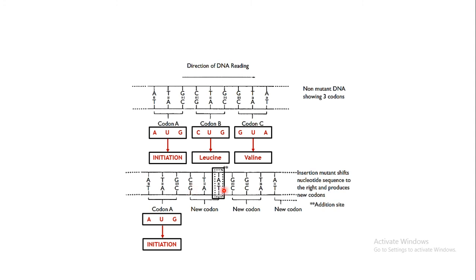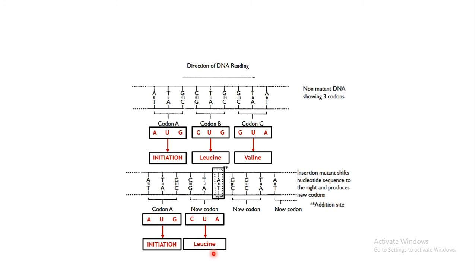Next, the next codon coded in the mRNA after this AUG will be CUA. Normally it was CUG, but due to addition of this AT base pair, it has become CUA, and CUA codes for leucine.